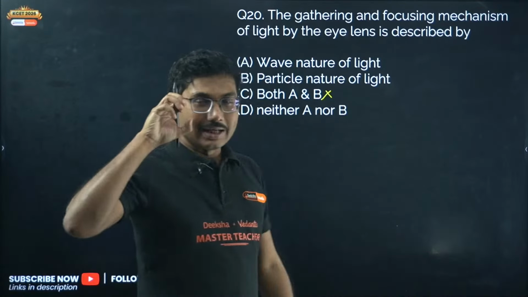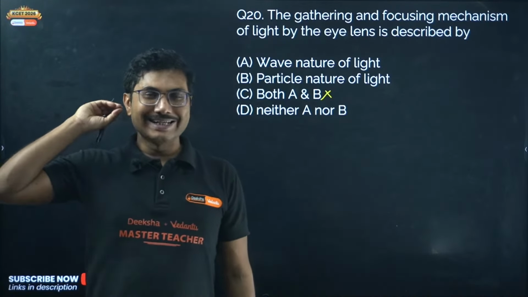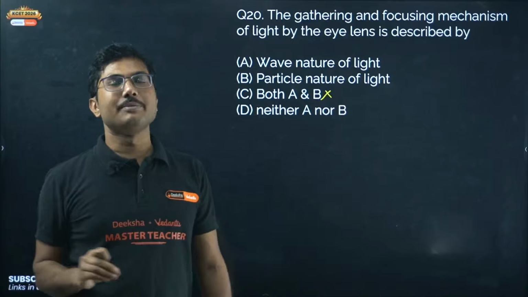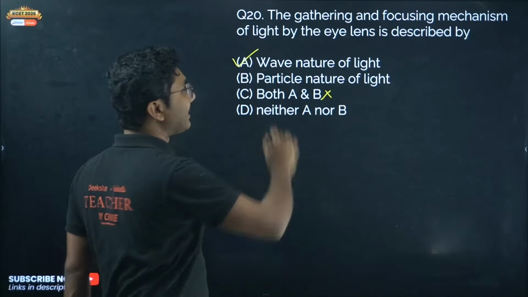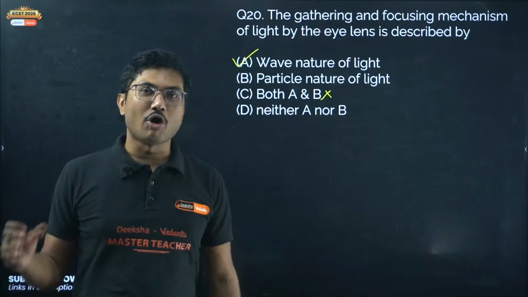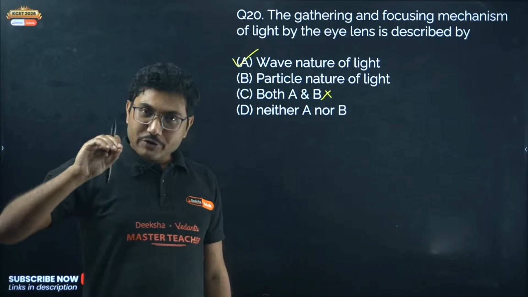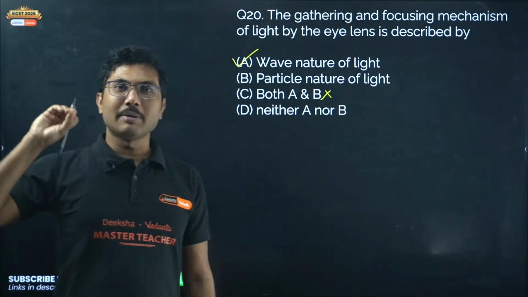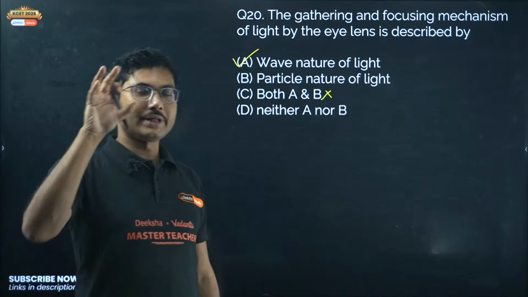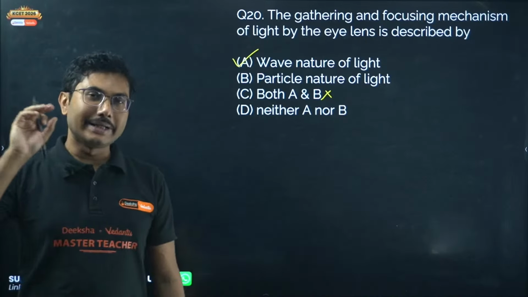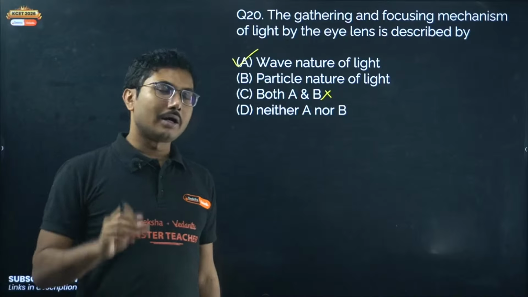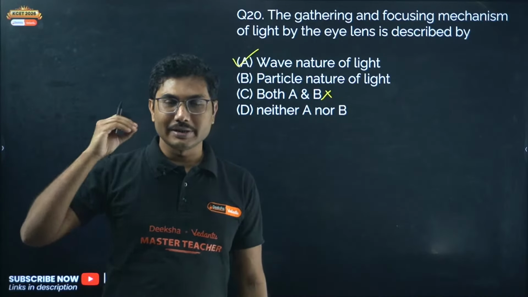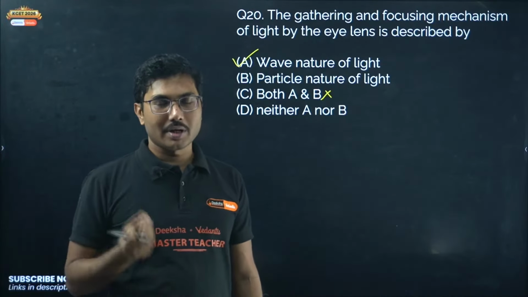Okay, gathering of light and focusing it into the retina is only possible because light behaves as wave. So gathering and focusing is based on wave nature, absorbing and transmitting is based on the particle nature. When the retina absorbs, it absorbs quanta by quanta, and that quanta is now transmitted in the form of electrical signal to our optical lobe.